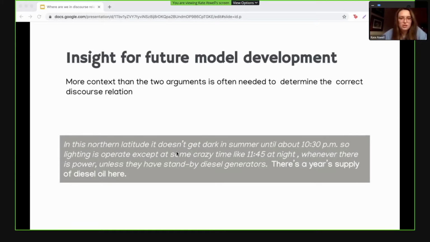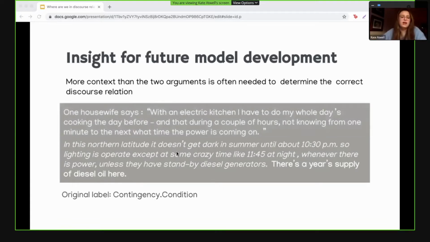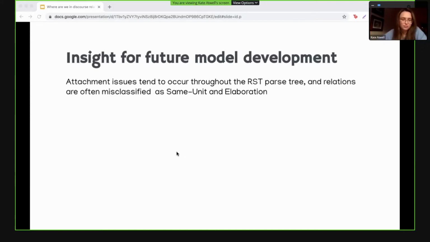The annotator's original label was contingency.condition. With only the two arguments, it seems as though argument 2 makes it possible for argument 1 to be true. However, when provided with additional context, it is clear that the presence of a year's supply of diesel oil is in contrast to the lack of power available to people. Therefore, the revised label was comparison.contrast. So we hypothesized that adding context may be helpful for future models to make this distinction.